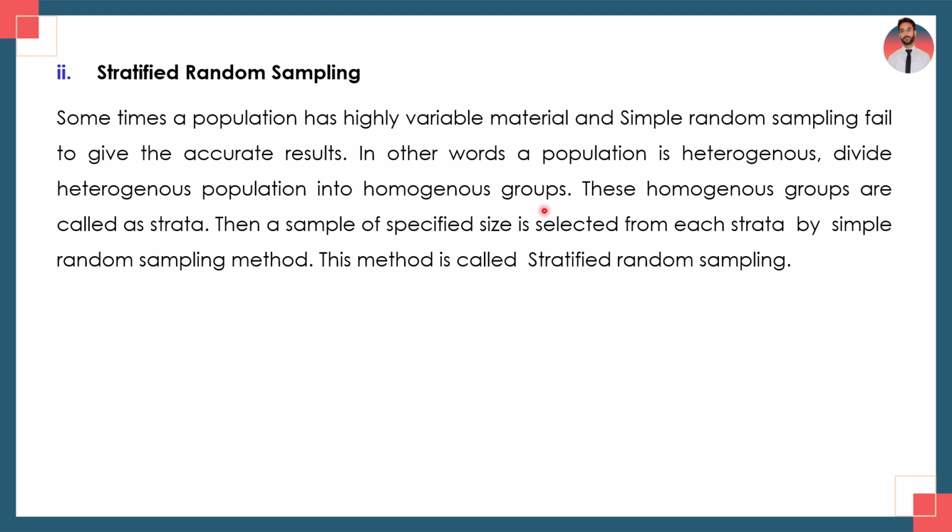हम लोग similar characteristics के जो भी sampling units हैं उनको combine करके homogeneous groups के अंदर divide कर लेते हैं. These homogeneous groups are called strata. इनको strata कहा जाता है. Then a sample of specified size is selected from each stratum by simple random sampling method, and this method is called stratified random sampling. Now students, in stratified random sampling, आपके पास एक population होगी different characteristics के sampling units की.